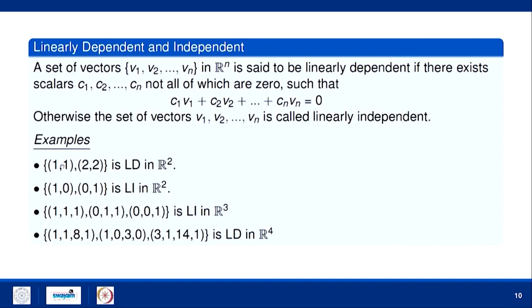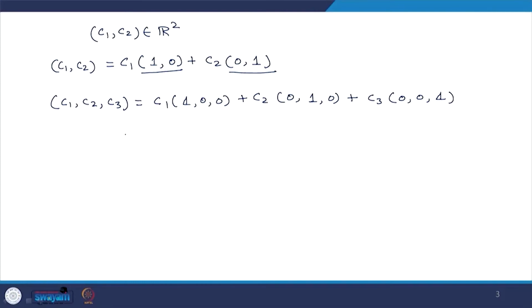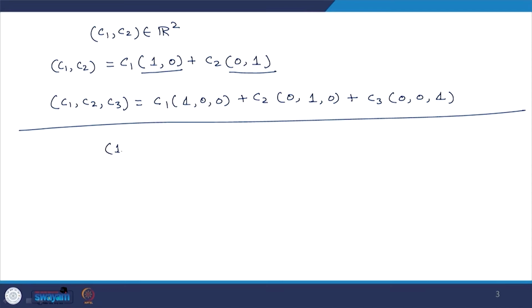So, for example, 1 1 and 2 2 is linearly dependent. How will you check it? If I multiply 1 1 by 2 and 2 2 by minus 1, what I will get is 0 0.